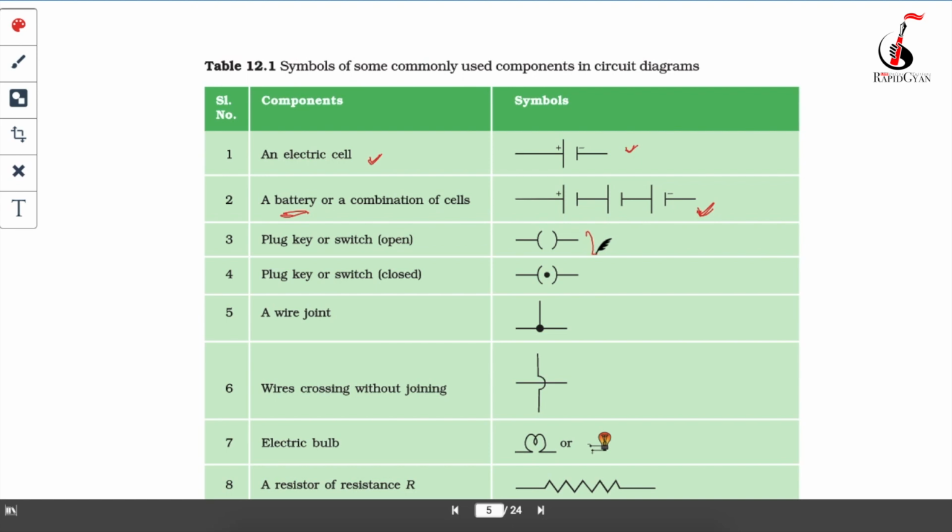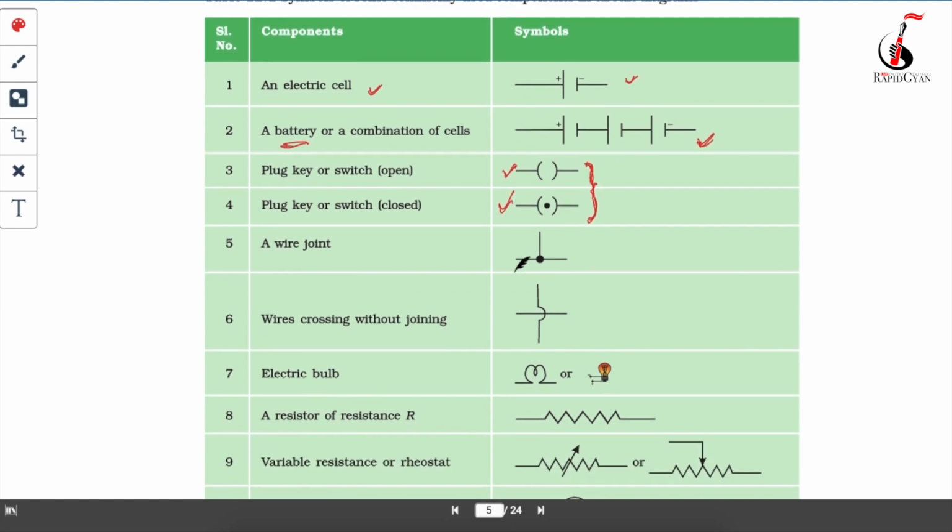These two are switches, like the normal switches in your houses. This one is an open switch and this one is a closed switch. This defines that two wires are joined. If a current I is flowing like this, then after this point one part of the current, suppose I1, will go this way and I2 will go this way. In this way we define the joint of two wires.